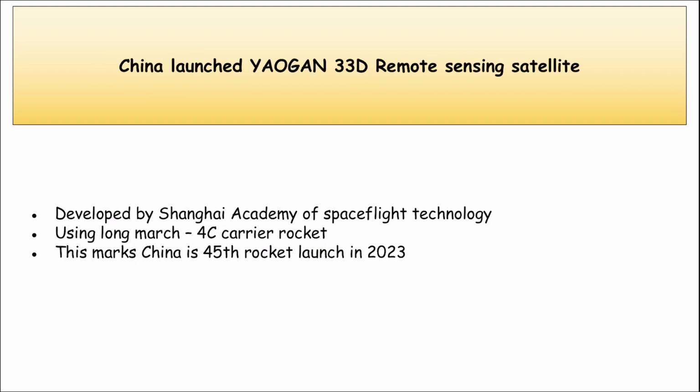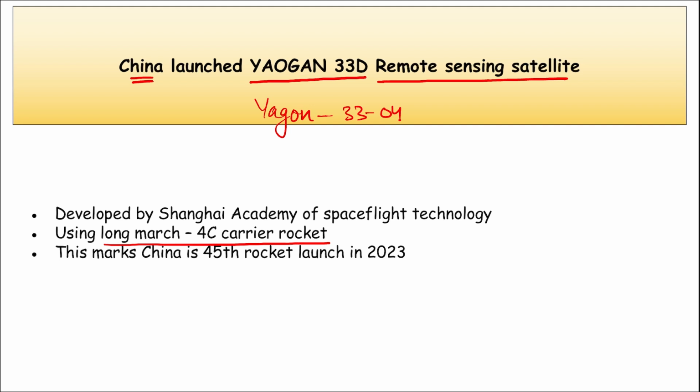Next is China. China has launched Yaogan 33D, a remote sensing satellite, right? This is also named Yaogan 3304, right? It was carried off by a Long March 4C carrier rocket from Jiuquan Satellite Launch Center, that is in northwest China.